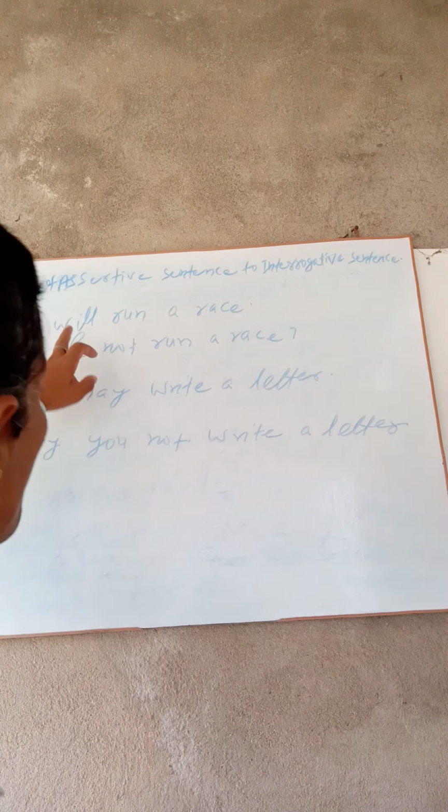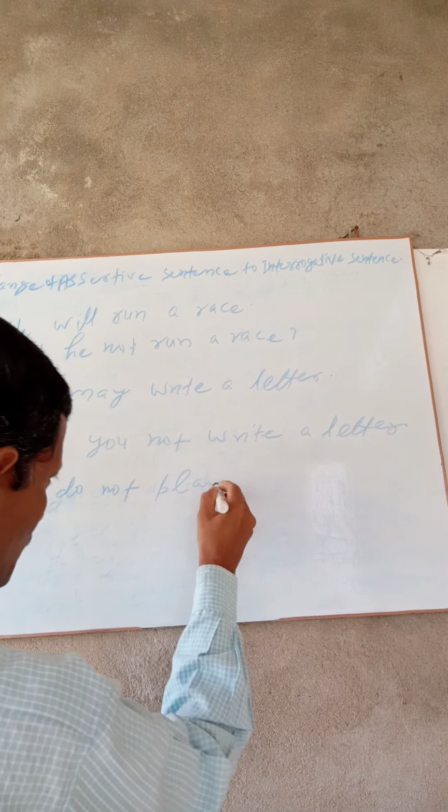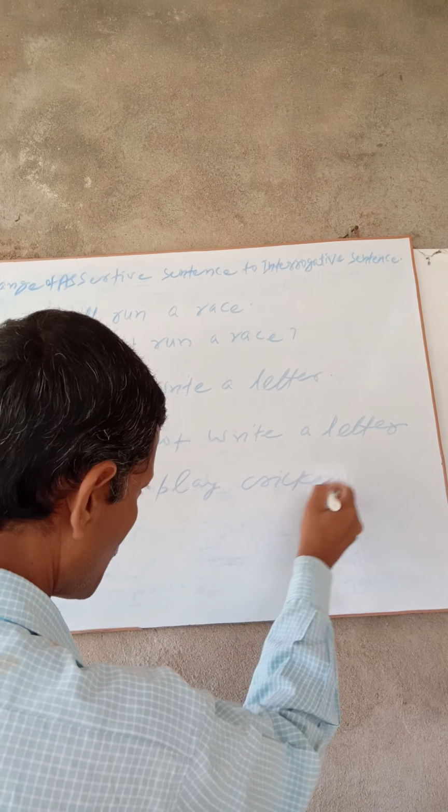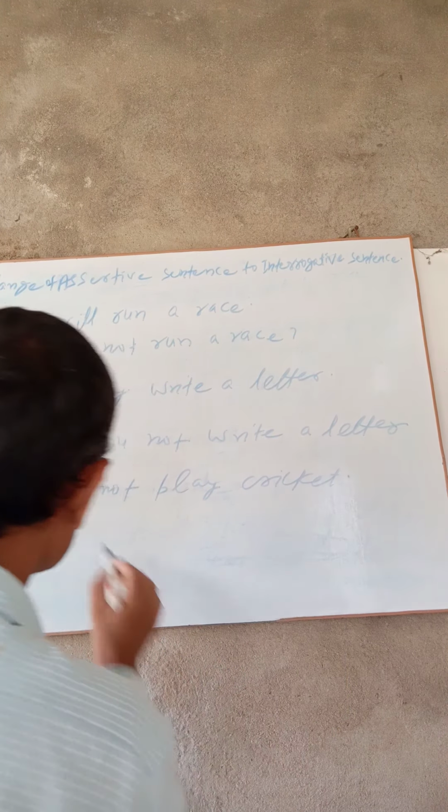Now we take some examples of negative form. I do not play cricket. Here do comes earlier in the interrogative sentence.